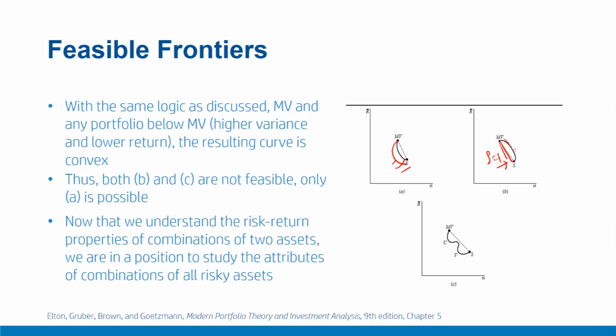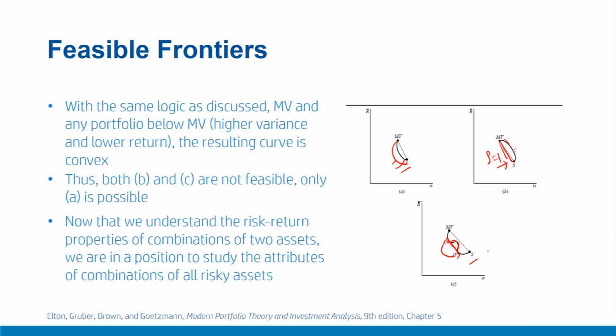Now if U and V are combinations of MV and S, for example these U and V, they are combinations of MV and S. If the portfolios U and V are mixed, the combination can be a convex curve or at max a straight line joining U and V like this. So it can be like this or the straight line joining there. It cannot be a concave curve as shown here, and therefore C is also not a possibility.